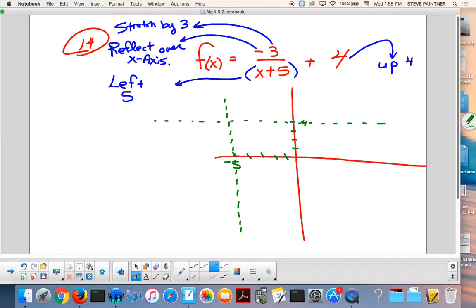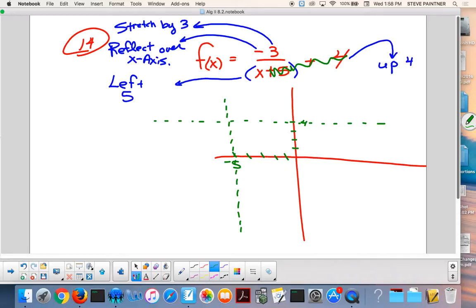So wait, if we did 14, you said we didn't have to do the rest of the worksheet. Did not. Now, you took care of this. Look, you took care of this. You took care of this. Guess what's left? It's your parent, just stretched by 3, but reflected over the x-axis.